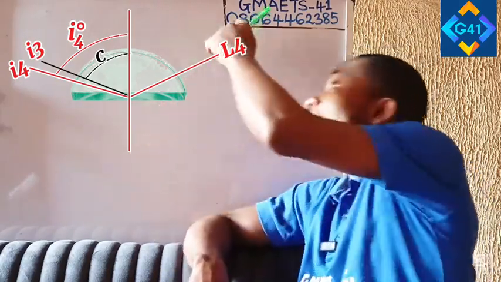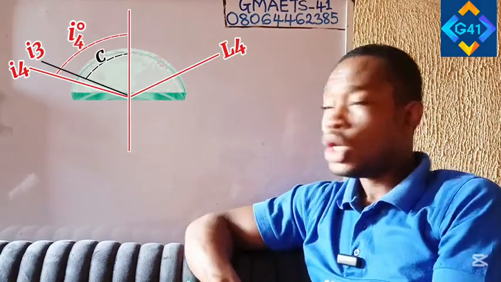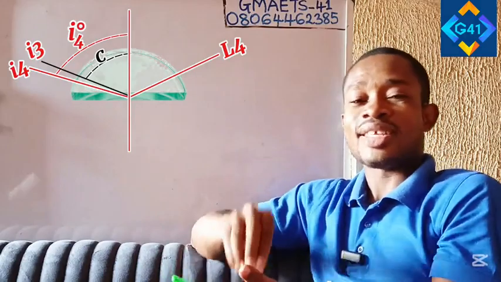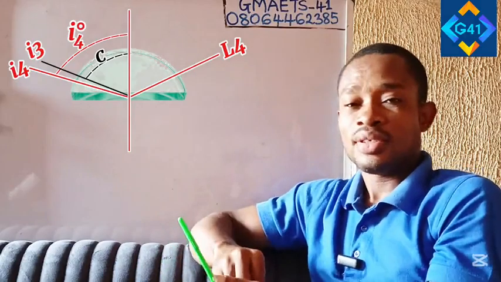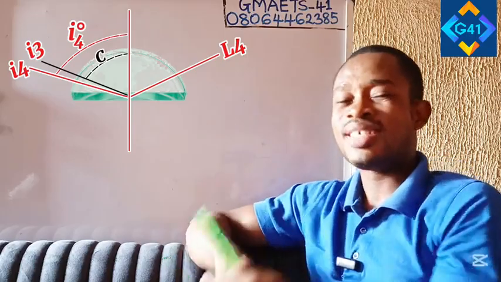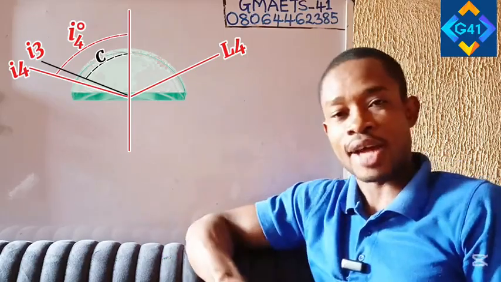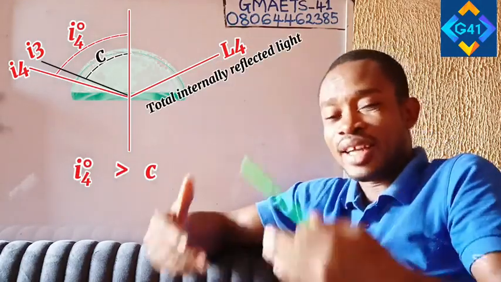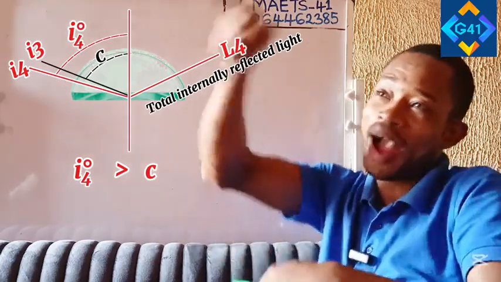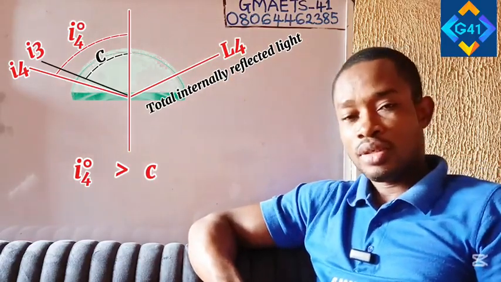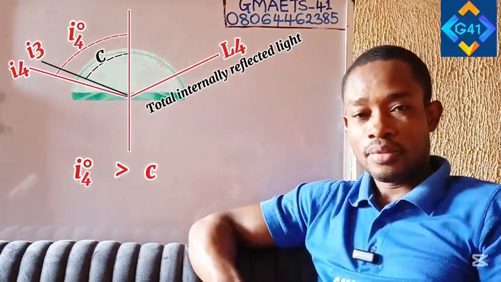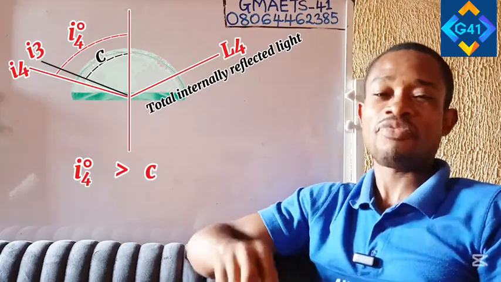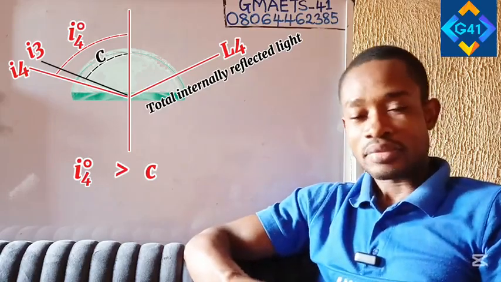Observe that I4, the angle that incidence ray 4 made in the denser medium, is now greater than the critical angle. You notice that all the light rays were totally reflected back into the prism. This is what we call total internal reflection of light.